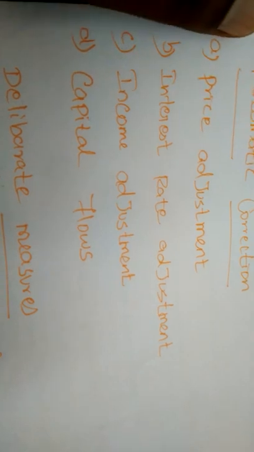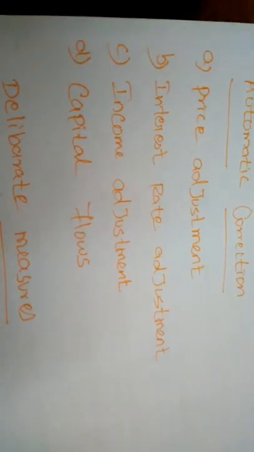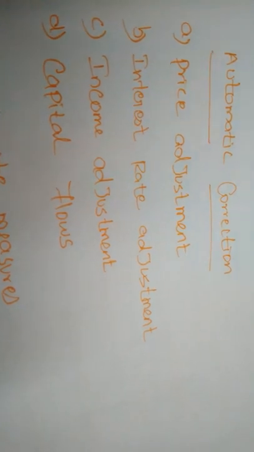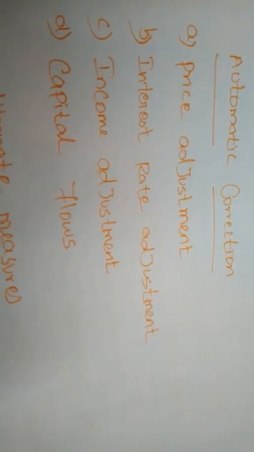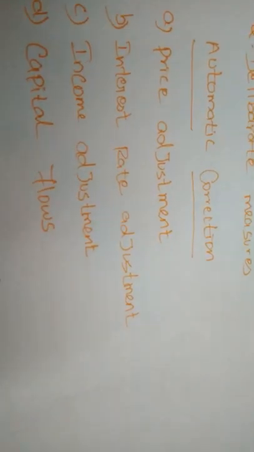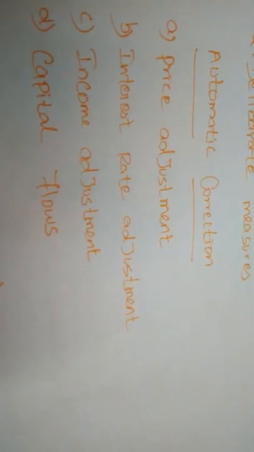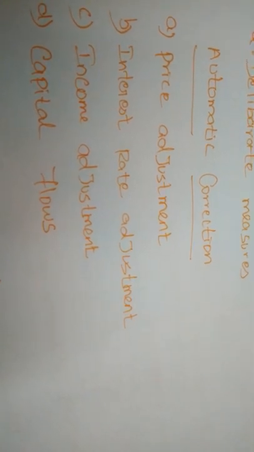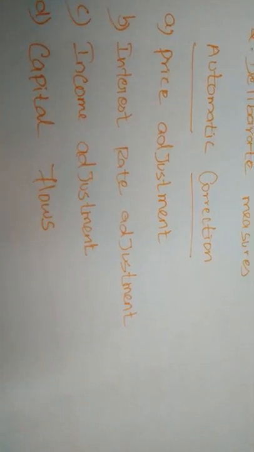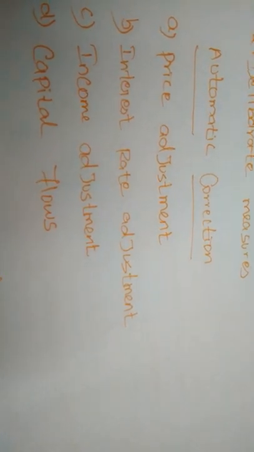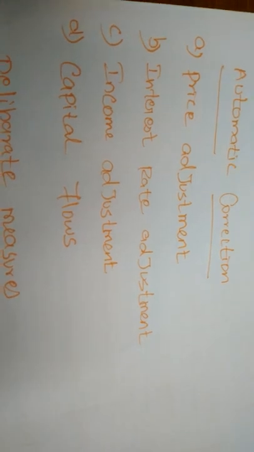Normally, if the price of a commodity is very low, the demand will increase, right? For example, in developing countries the price of commodities is very low, so other countries will also want to import from our nations. So price adjustment is one of the measures to correct the balance of payment disequilibrium.